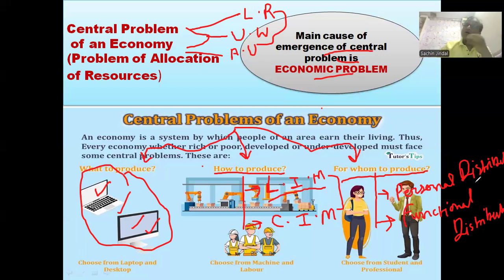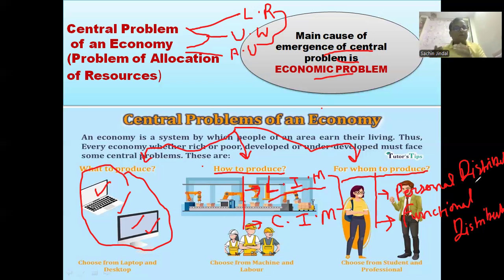So now as a producer, I have limited resources. If I produce for the lower class, and in the area where I am living or having my shop, middle class or rich class people live more, and the product that I produce is according to the lower class, then nobody will demand my product, because I produce for the lower class and people living in my surroundings are middle class and upper class.